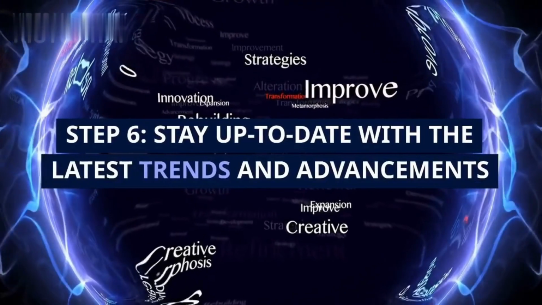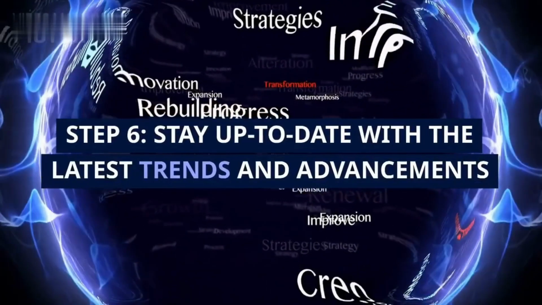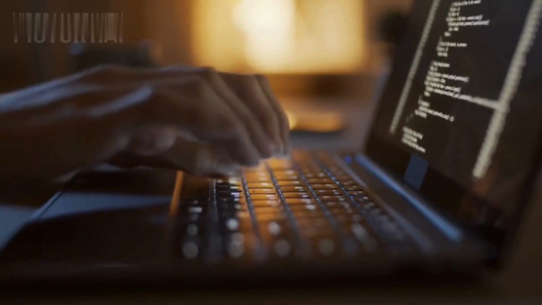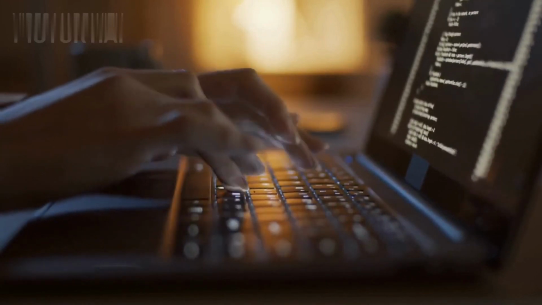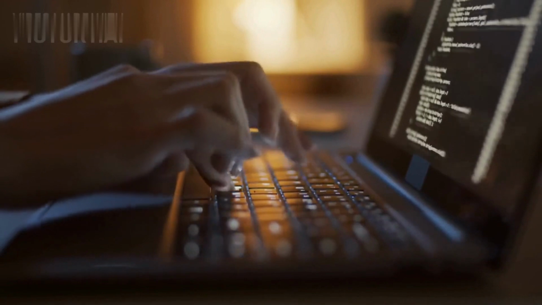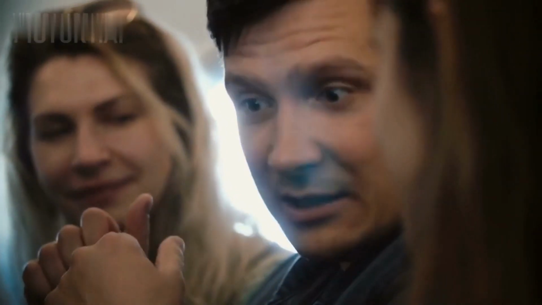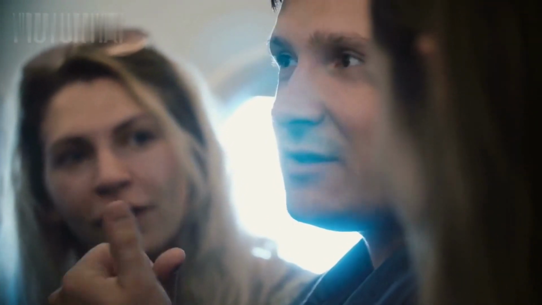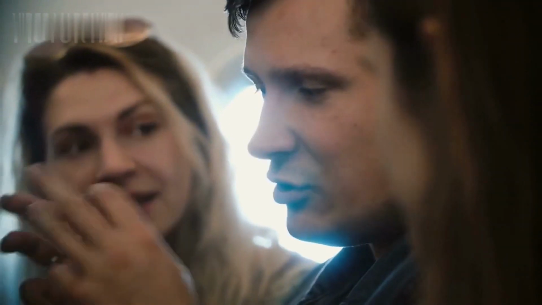Step 6. Stay up to date with the latest trends and advancements. AI is a rapidly evolving field, and it's essential to stay updated with the latest advancements and trends. Follow relevant blogs, attend conferences, and join AI communities to stay up to date with the latest developments.